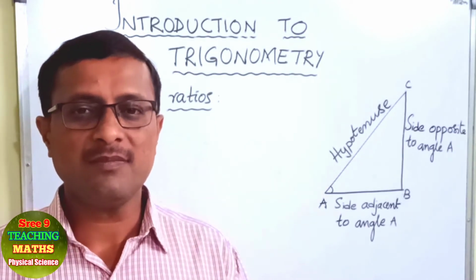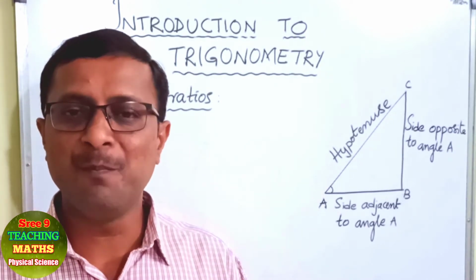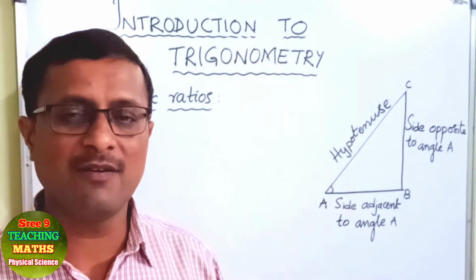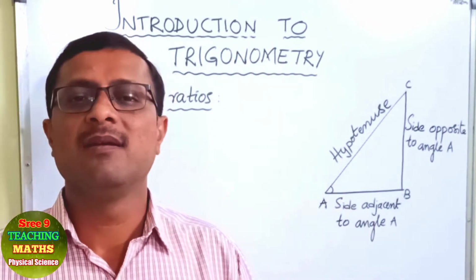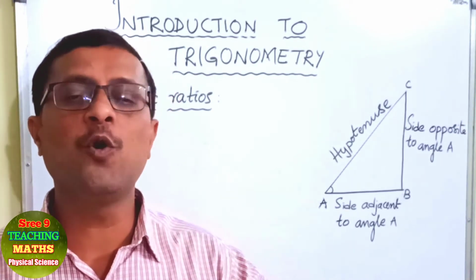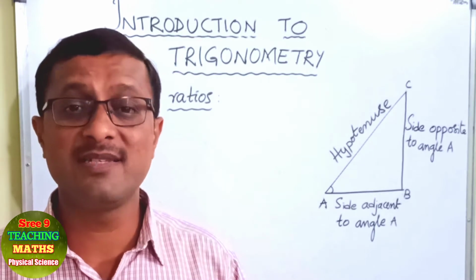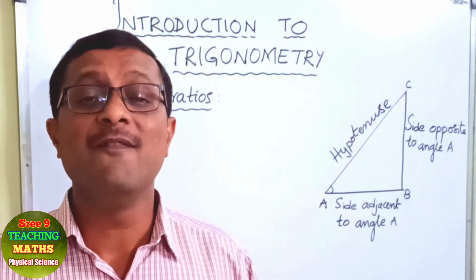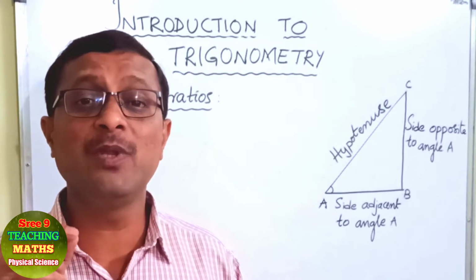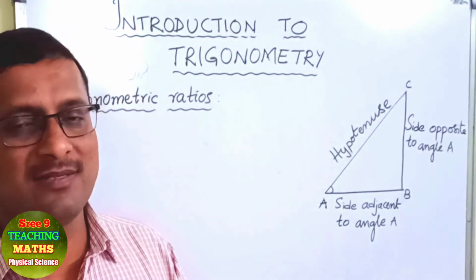Here, we can measure the height of a tower, the height of a building, the width of a river, or distances between two objects, or distances between two mountains, without actually measuring them, if we know the angle with which you are looking at.